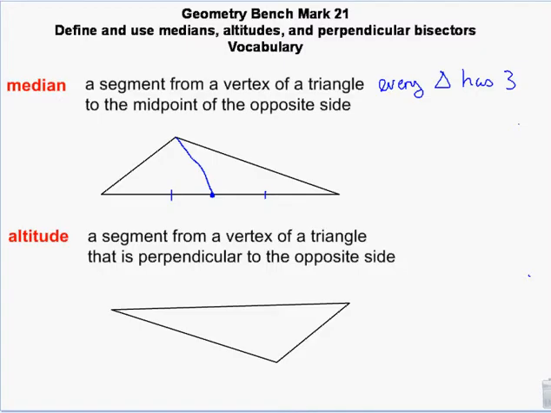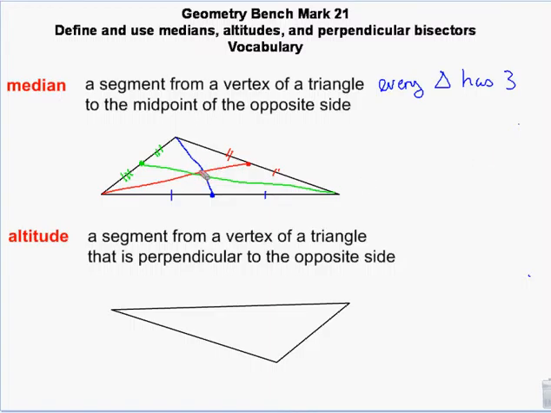Since every triangle has three, if that's a midpoint, we have another median that goes from here to here. And then if this is a midpoint, we have one that goes from here to there. Now, if drawn properly, they'll meet at a point in the middle.